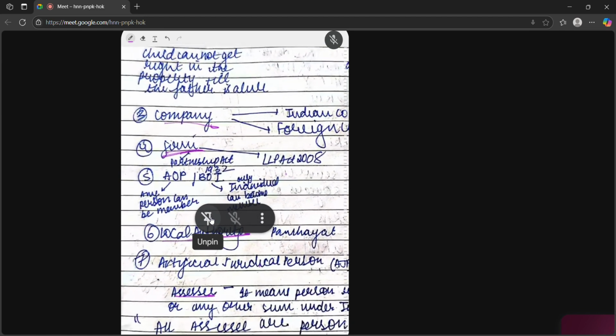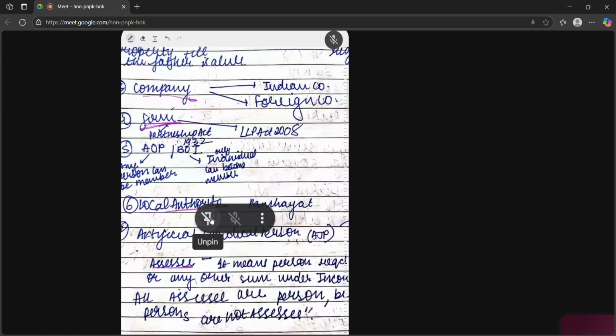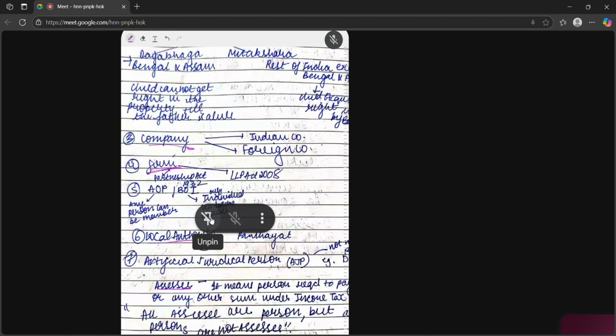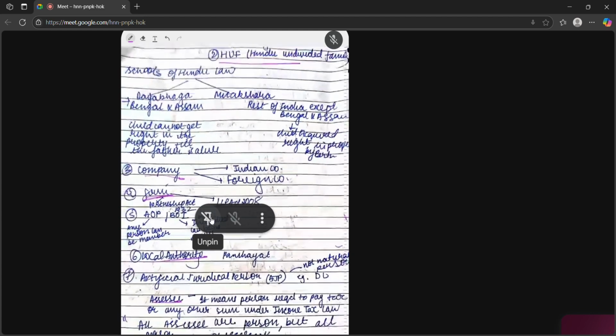Then comes artificial juridical person. Artificial juridical persons are not natural persons. Example, DU, Delhi University, is not a natural person. Okay.